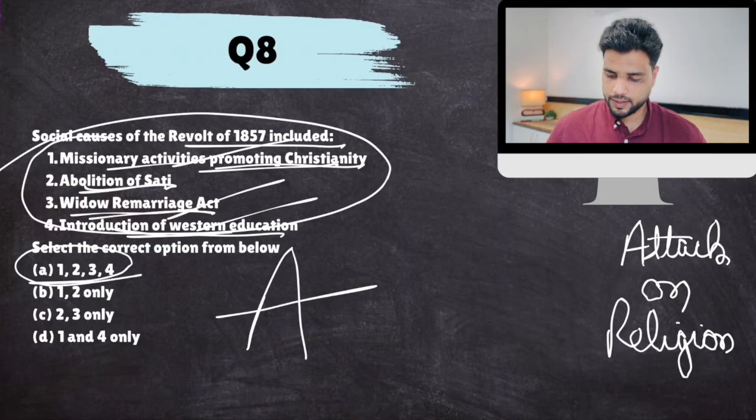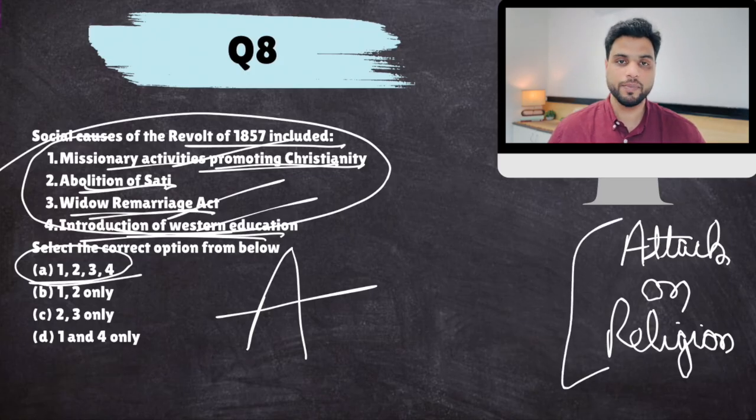Okay, next. The reason why the middle class did not support the revolt of 1857 was that the educated middle class supported Western education. Okay, but the people who rebelled did not. They saw it as an attack on religion. Okay, nonetheless, this was some sidetrack extra information.